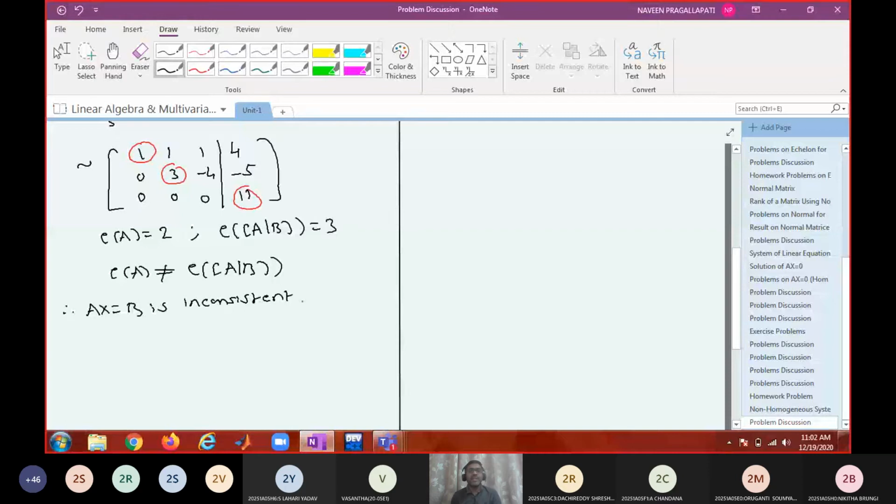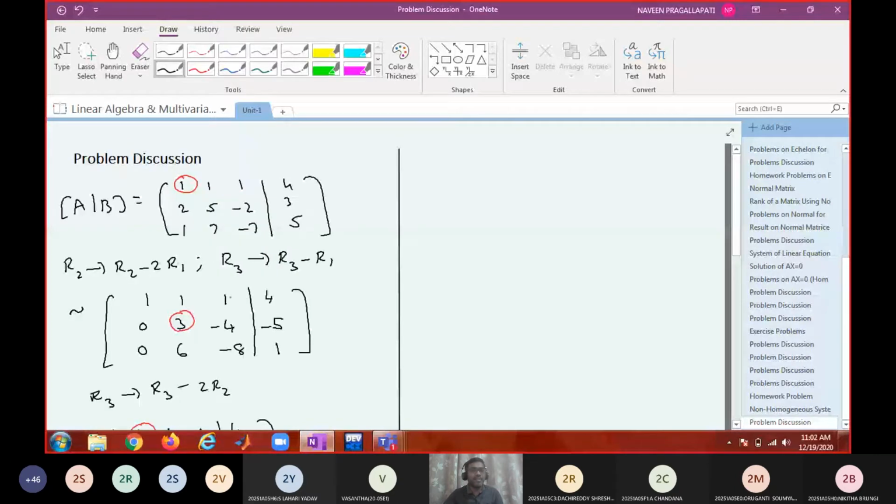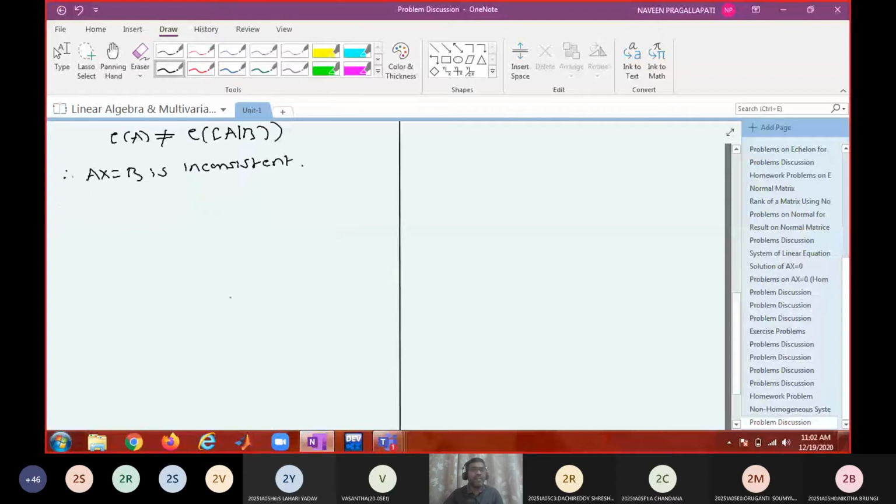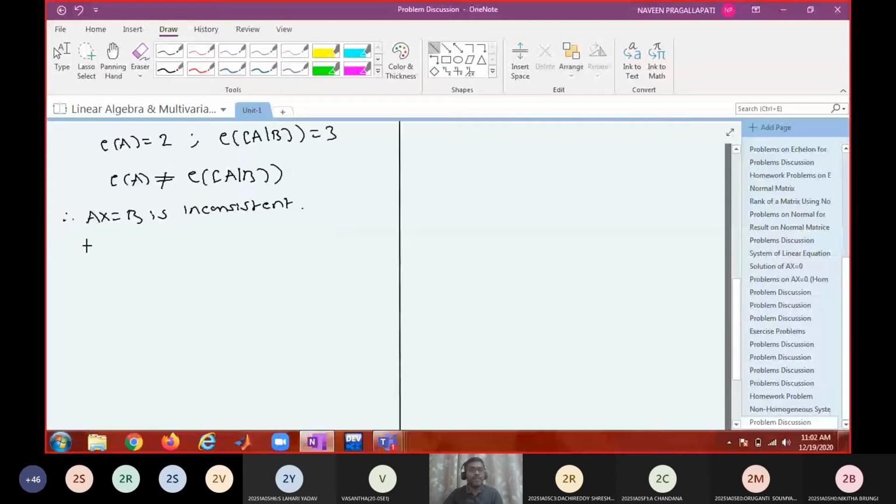That means it does not have any solution. So we don't need to proceed further because it is inconsistent. You cannot find any solution for it. So take the next problem. Shall I proceed? Yes, sir.